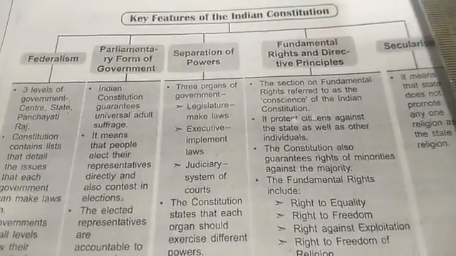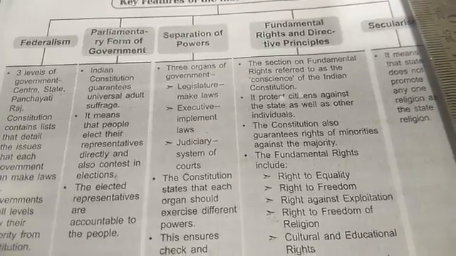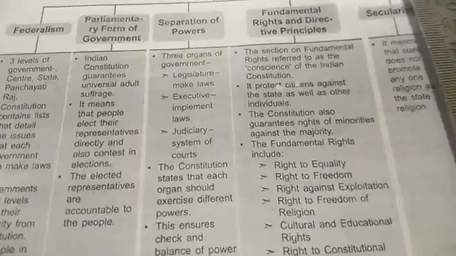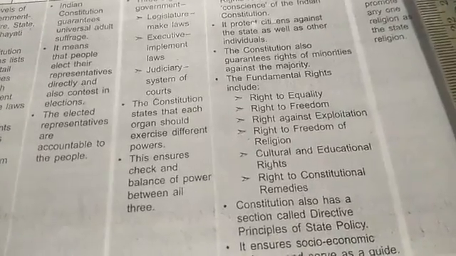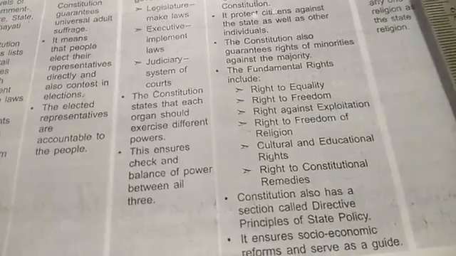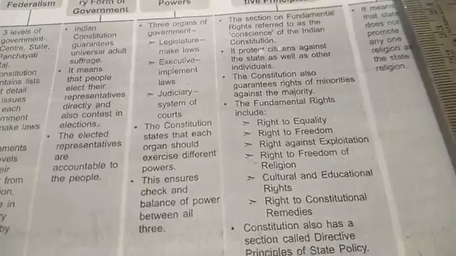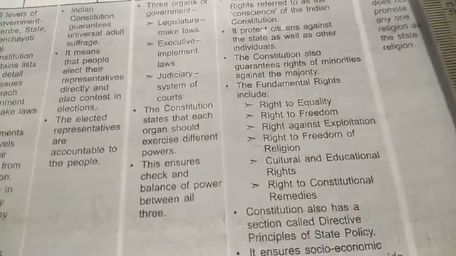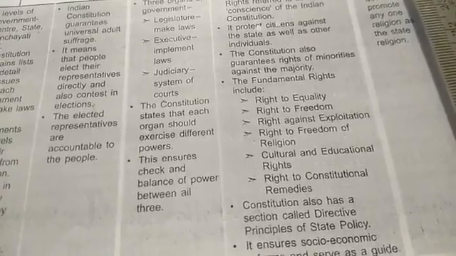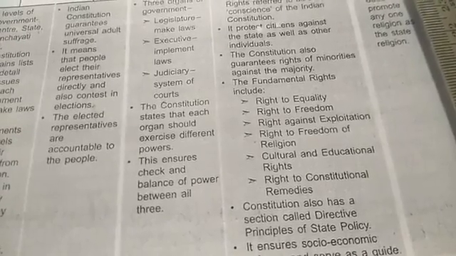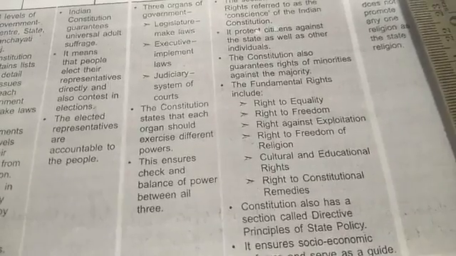Separation of powers. The three organs of government are the legislature, which makes law; the executive, which implements the law; and the judiciary, the system of courts. The Constitution states that each organ should exercise different powers. So these three organs have their individual power. This ensures a check and balance of power between all three. So it is easy to check whether they are misusing their powers or not.